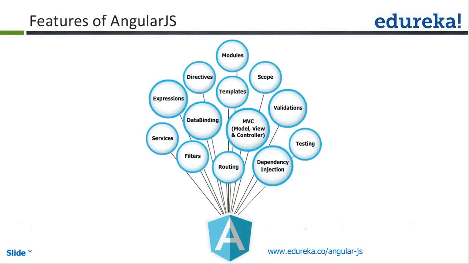The next one is directives. Okay, what are directives? If you look at AngularJS, you can see things called ng-app, ng-controller, ng-click. These are all directives built into AngularJS itself. In the same way, we can build our own custom directives. For example, we have the ng-click directive. What is it doing? Whenever I click, it calls some particular functionality. In the same way, I can build a directive like, whenever I click on this, open a pop-up. I can create that kind of directive. This is the use of directives.